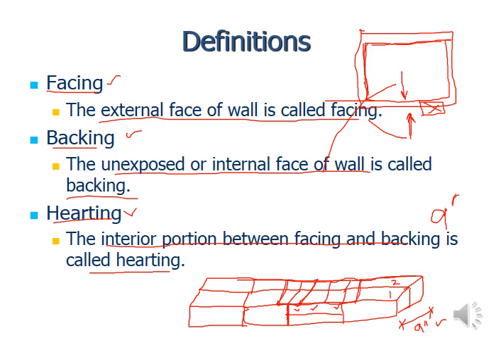Similarly, 2.25 over here, and then another brick you are going to place over here. So here 2.25 is left, so what you can do is place a queen closer. The closer you can place over here with dimension 2.25, cut along the length of the stretcher.